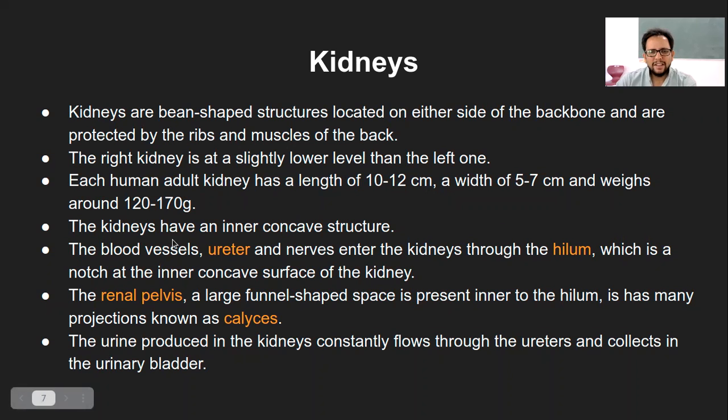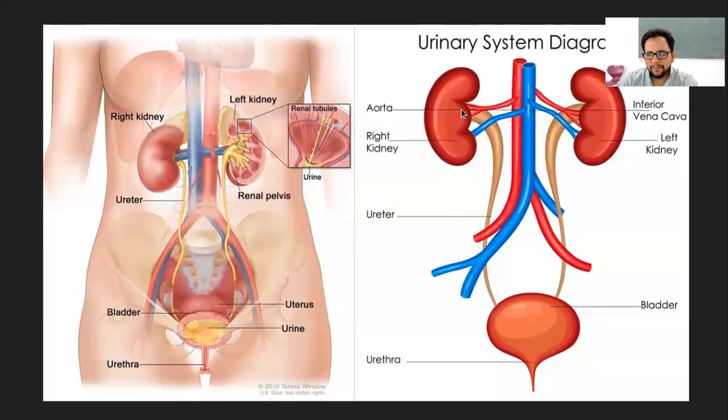Structure wise, they have an inner concave structure. The blood vessels, the ureter, and the nerves enter the kidney through a point which is called the hilum. Now, hilum, if you remember, is kind of a connection point. The kidney shape is kind of fancy here, but you can simply imagine the bean-shaped structure.